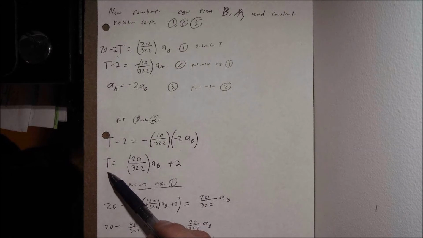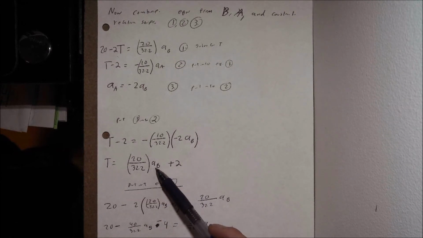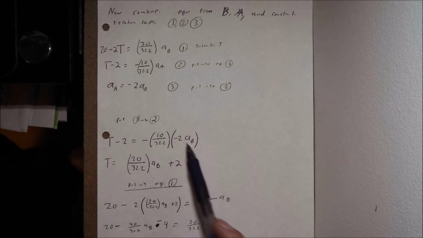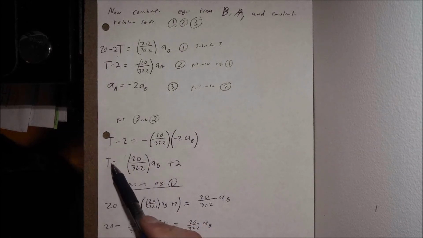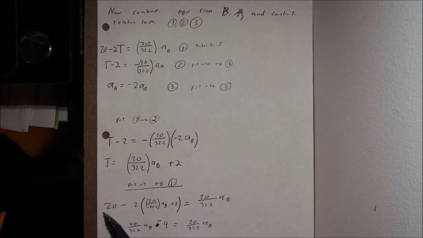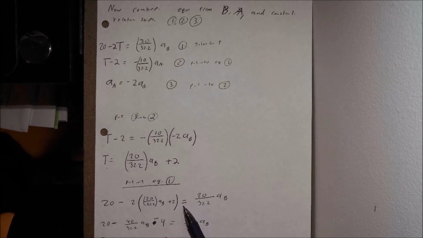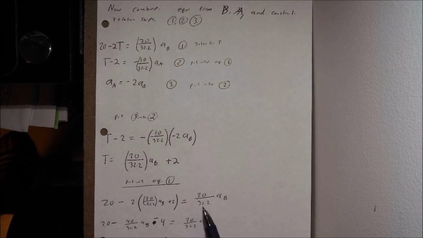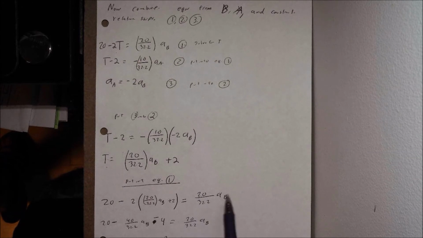And what we have here now is t is equal to 20 divided by 32.2 times the acceleration of b plus 2. Now this gives us a relationship relative to a sub B with t that we can plug back into equation 1. So for t, we can plug this in here back into equation 1. We say 20 minus 2 times t, which is this relationship here, is equal to our weight divided by acceleration of gravity times acceleration of b. So now we can see one equation, one unknown. All we got to do now is solve all of this for a sub B.